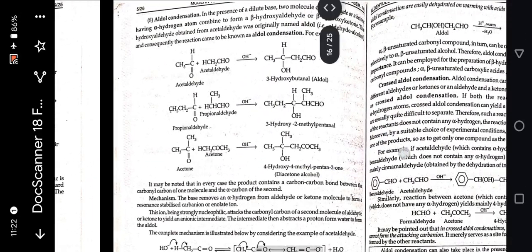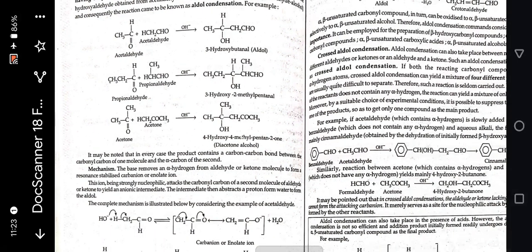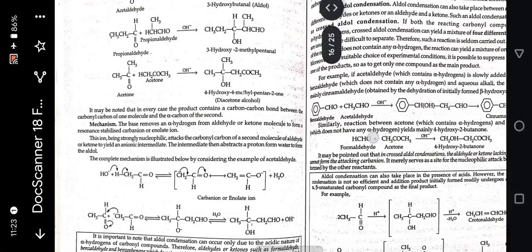Next is aldol condensation. In the presence of dilute base, two molecules of an aldehyde or a ketone having alpha hydrogen atoms combine to form a beta-hydroxyaldehyde or beta-hydroxyketone. The hydroxyaldehyde obtained from acetaldehyde was originally named aldol, and consequently the reaction came to be known as aldol condensation. Acetaldehyde plus acetaldehyde react in the presence of OH- and 3-hydroxybutanal is formed.